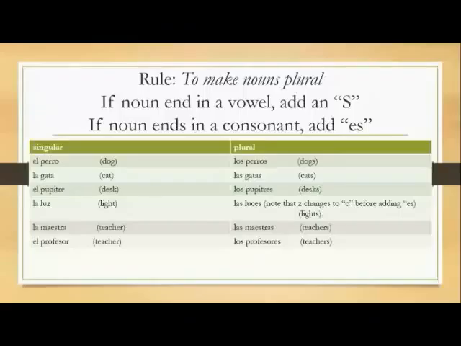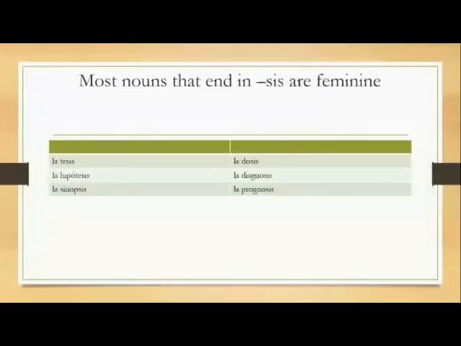Can you identify if this is a male dog or a female dog, a male cat or a female cat? Most nouns that end in sis are feminine. Here are some examples. La hipótesis, la dosis.